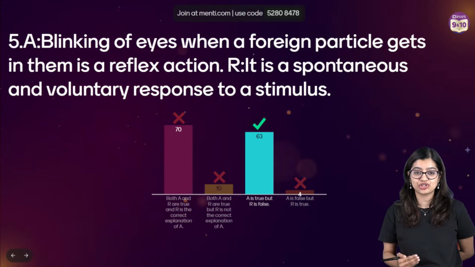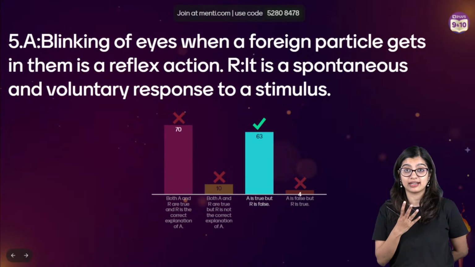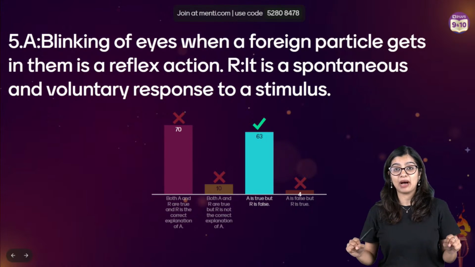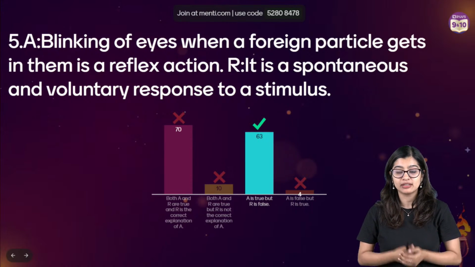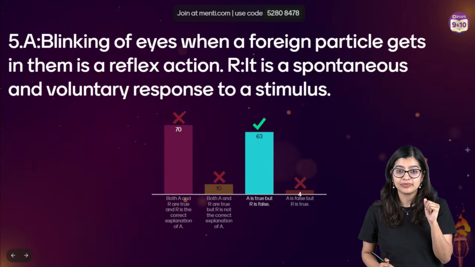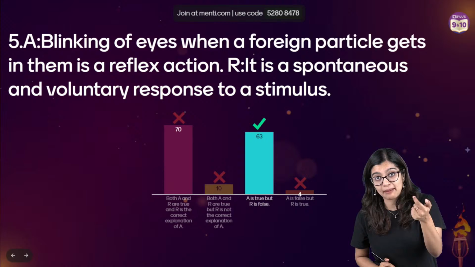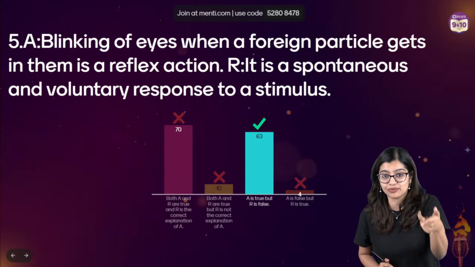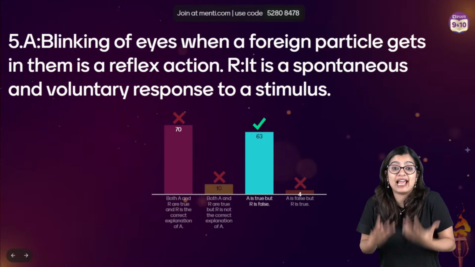Read the question. Blinking of eyes when a foreign particle enters. When you are riding the bike or you're going to school, suddenly some dust enters, what will happen? You will keep blinking, no? And your eyes will start to water, right? And why does that happen? In order to get rid of the particle and go out, right? It needs to go out. So it is a reflex action.